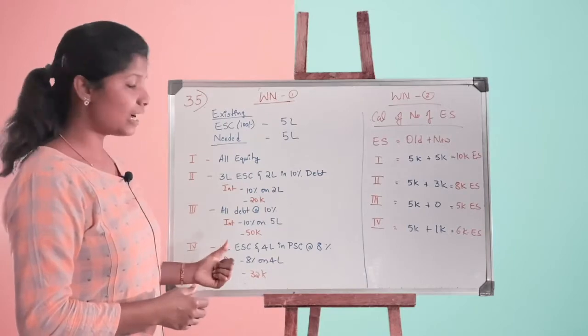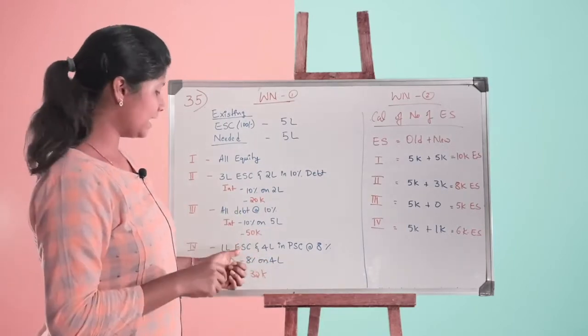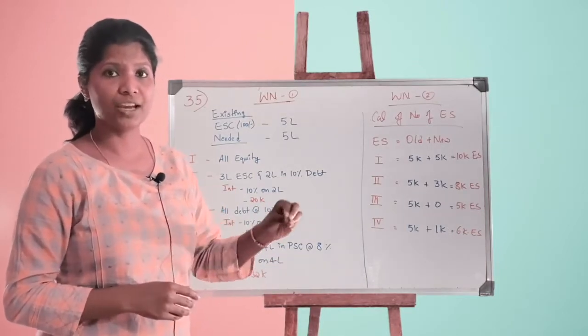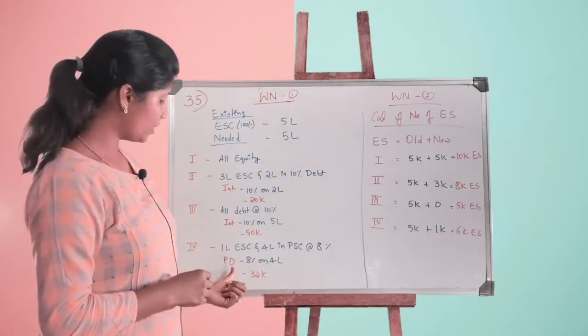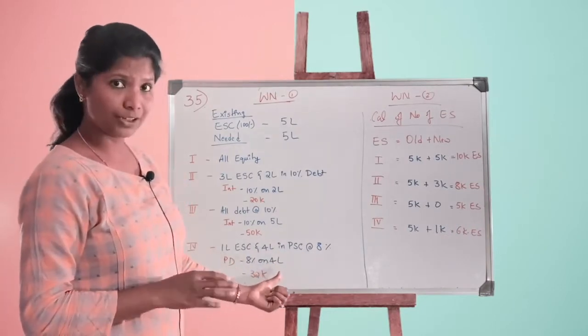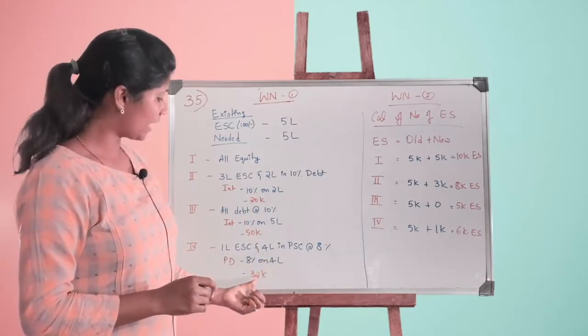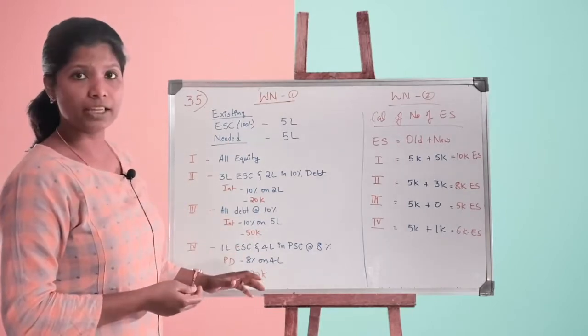The last plan again is a combination of equity as well as preference. 1 lakh in equity and the remaining balance, that is 4 lakh, in preference share capital at 8% dividend. What is my preference dividend? 8% on 4 lakh. Don't make a mistake by writing 5 lakh. It's 4 lakh. On 4 lakh it gives us 32,000 rupees. So this is my first working note.